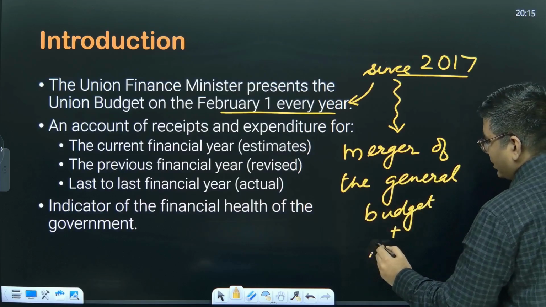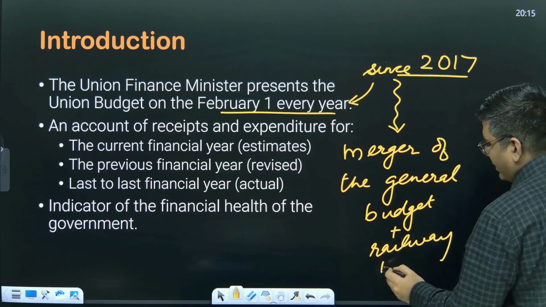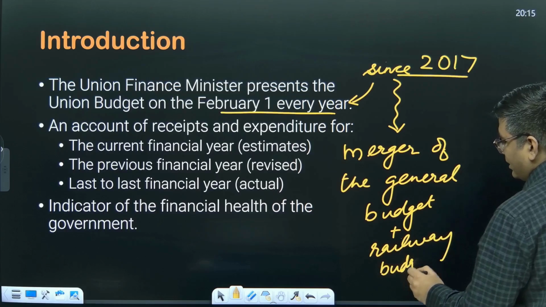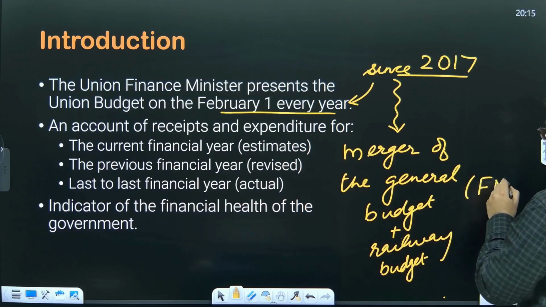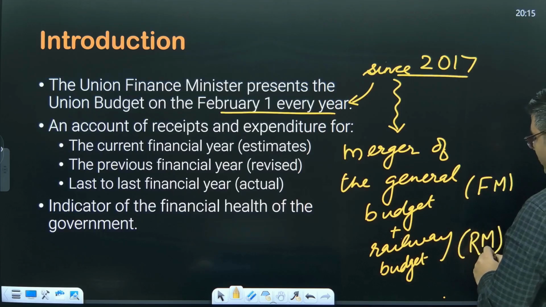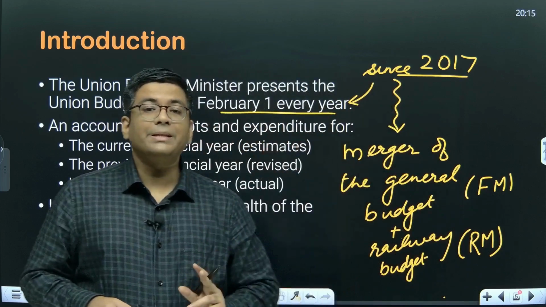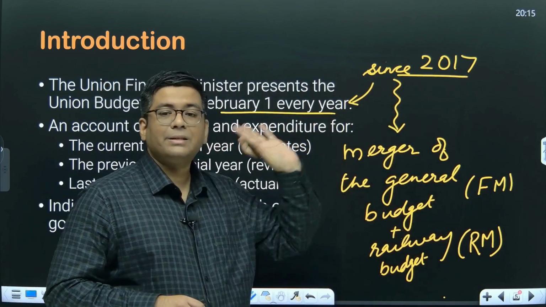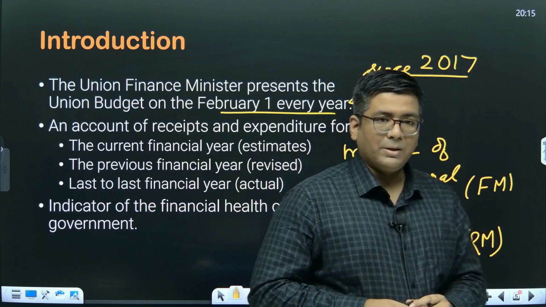The general budget would be presented by the finance minister and the railway budget would be presented by the railway minister. But after 2017 both of these have been combined together and it is now called the union budget, which is presented by the Union Finance Minister.